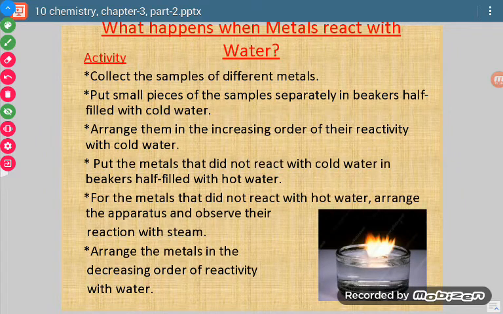Now, in this picture, we have taken sodium metal, and that metal we have thrown in a beaker which contains water, and there is formation of a flash. We can see the flame, so it burns in flame. Okay, so it is a highly reactive metal.